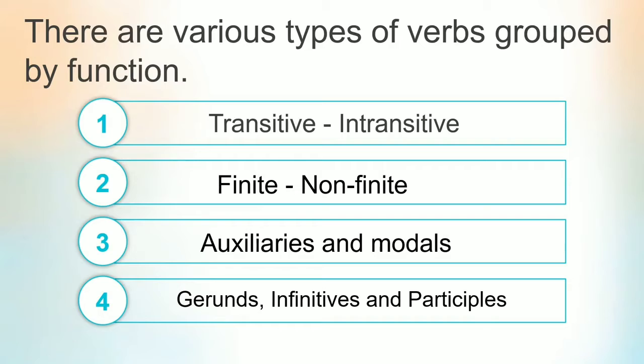According to your Pearson's grammar book and your 7th class syllabus, only transitive and intransitive verbs are explained in your book. So in this video also we shall read transitive and intransitive verbs in detail, and the other 3 topics I shall tell you in brief.